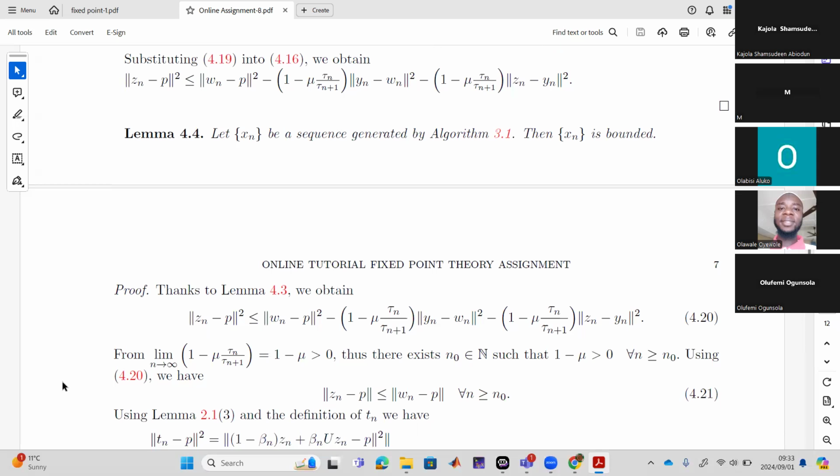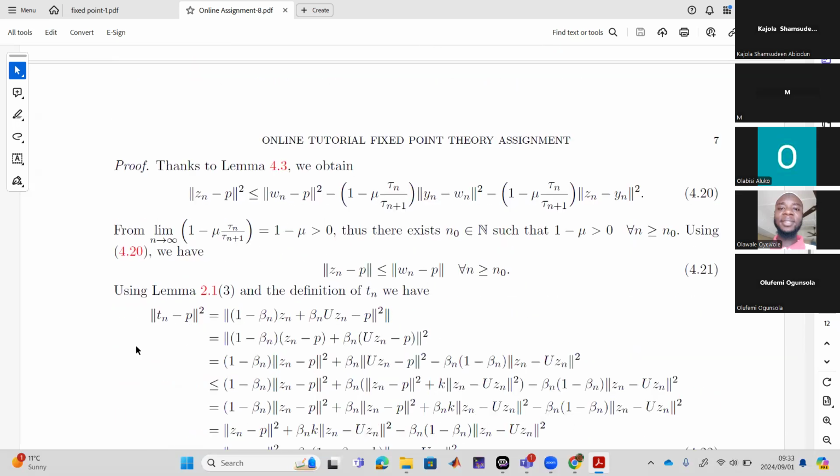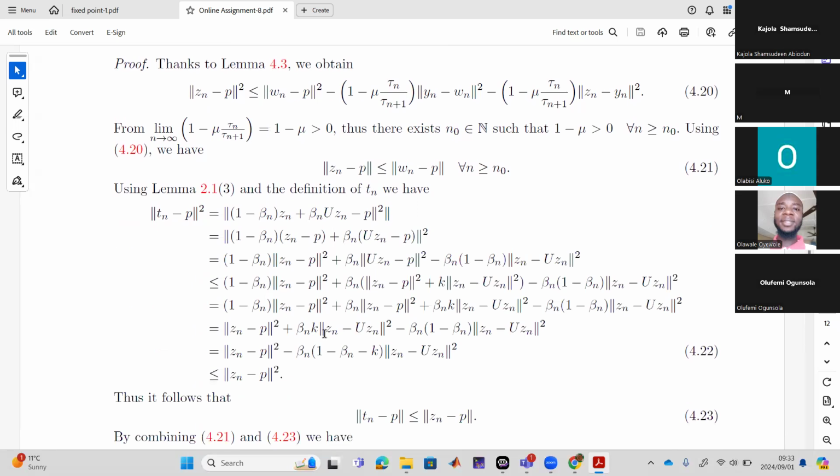Okay. So now this is another part. This is also from the algorithm. So we established that this holds. We've already seen this one as well. And if the condition on K is that K is less than 1 minus beta_n, then this place will be positive as well. This number in (0,1) is positive. So if K is less than 1 minus beta_n, it will be a positive number, positive, positive, positive. So that means we can estimate now; this product will be positive. So we can estimate this guy.